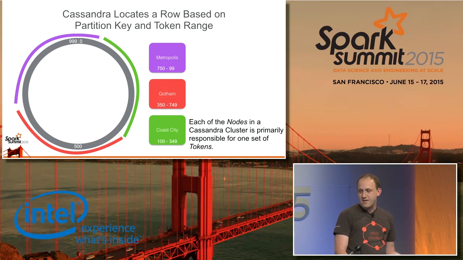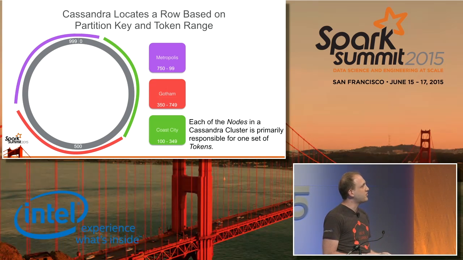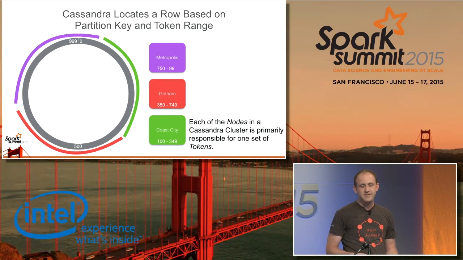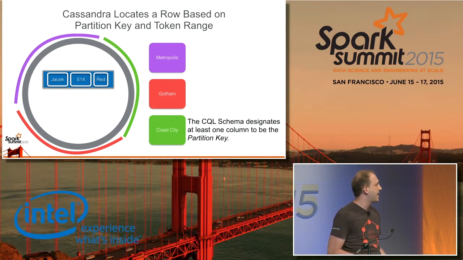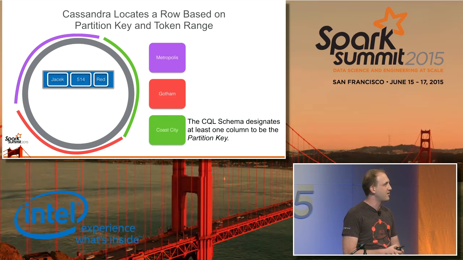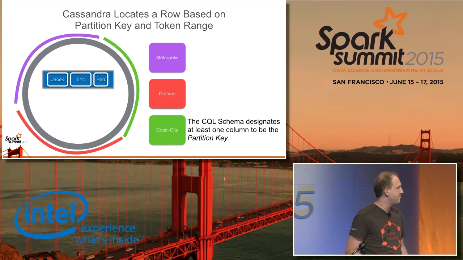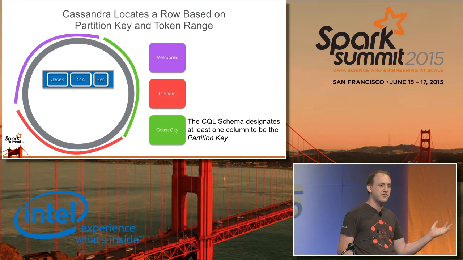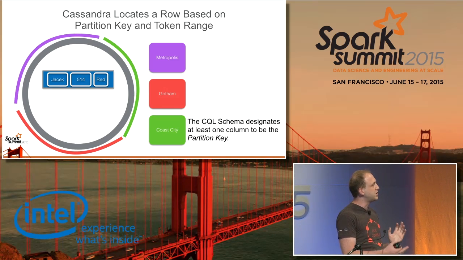Once we have this assignment of the primary responsibility for each of these tokens, we can start saying where data actually belongs in the cluster. So for example, let's say that we get a row that looks like this. And I've placed in Jacek, who's another committer on the Spark Cassandra connector, as my data here. But the CQL schema, which defines this row, will designate part of this to be the partition key.